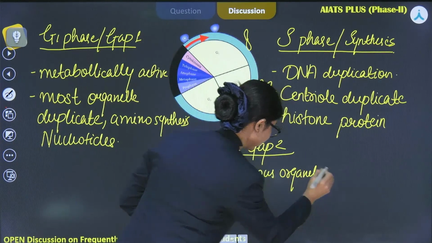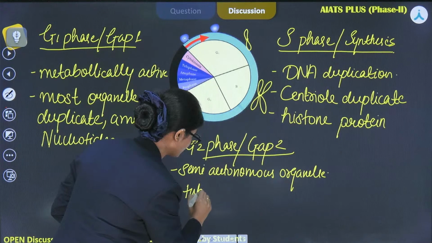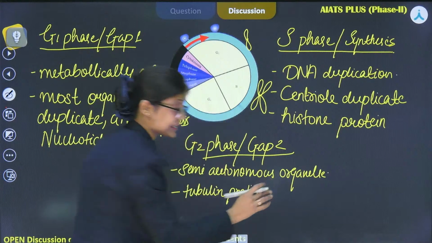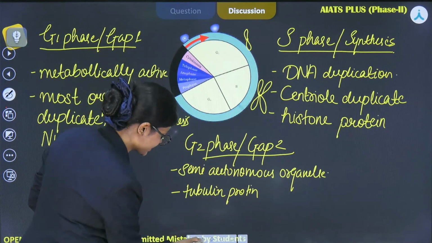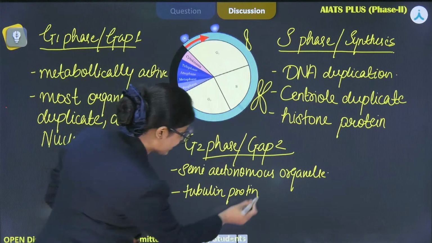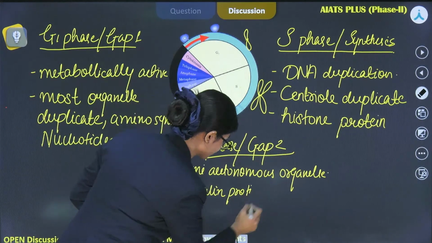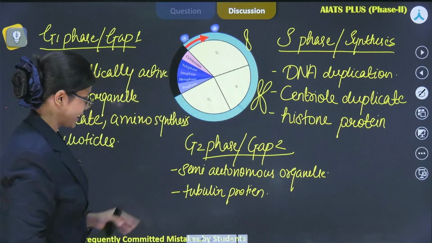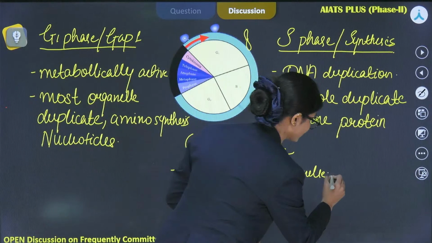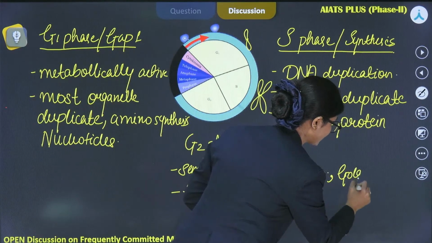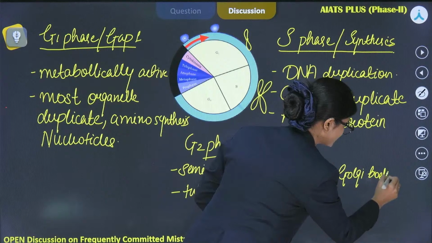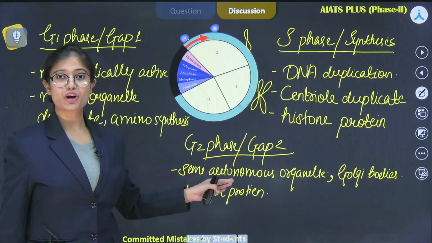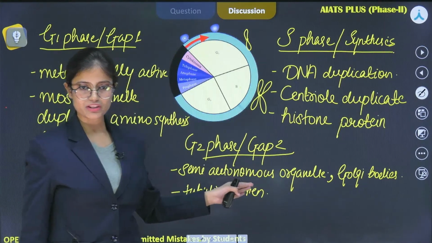Along with that, tubulin protein will also be synthesized, and the proteins which are required for the further process of cell division will also be made during this phase. Right? Along with semi-autonomous organelles, Golgi body will also duplicate. Right? Tell me the names of the semi-autonomous organelles which get duplicated during the G2 phase.